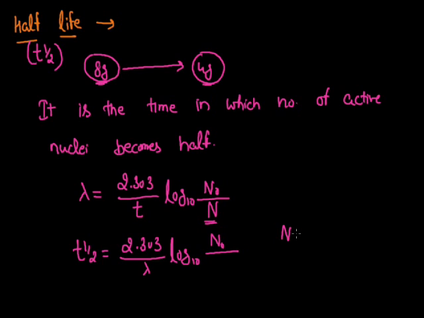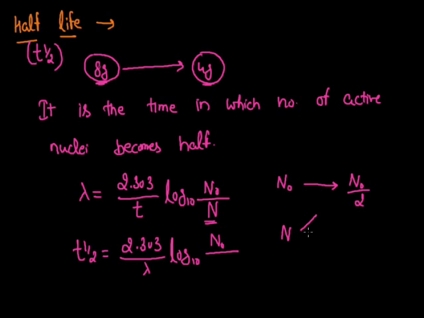Since we are talking about the change that occurs in the half-life period, the initial number of nuclei N0 will reduce to its half, so the final number of nuclei, in terms of N0, will be N0 by 2.